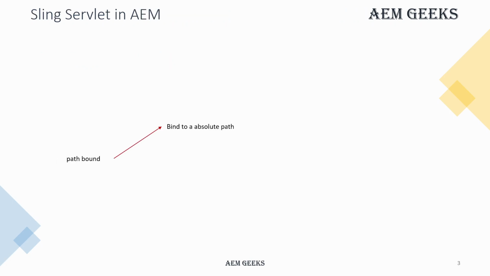Right. So in AEM, you can register your servlet either by the resource type or path type. We'll talk about the path type servlet as part of this tutorial. You can bind your servlet using an absolute path. You can define one or more than one path, any number of paths you can bind your servlet with. This servlet you cannot access control using JCR repository ACLs because it is not bound to any resource. It's simply a path, and you can define only the execution path.